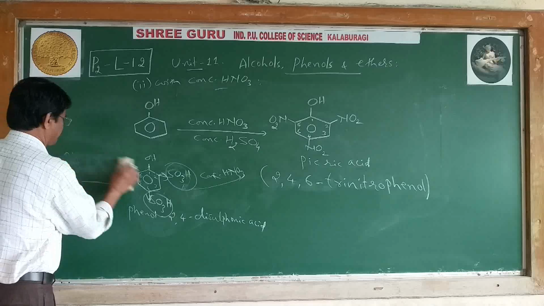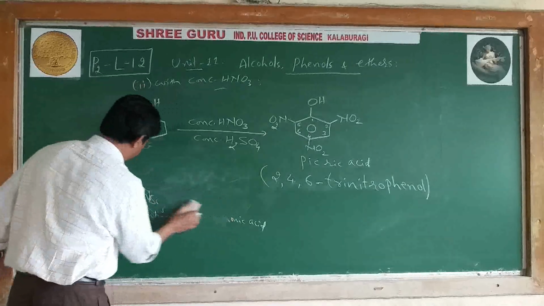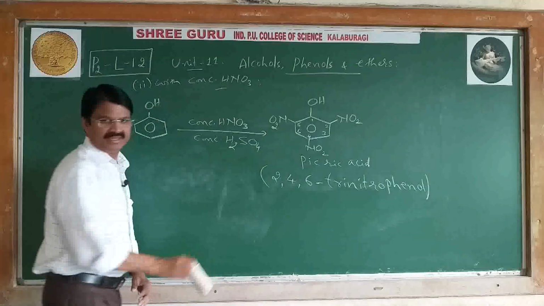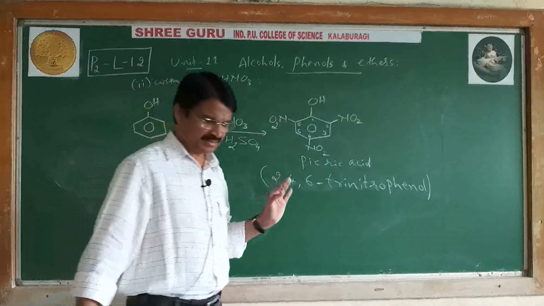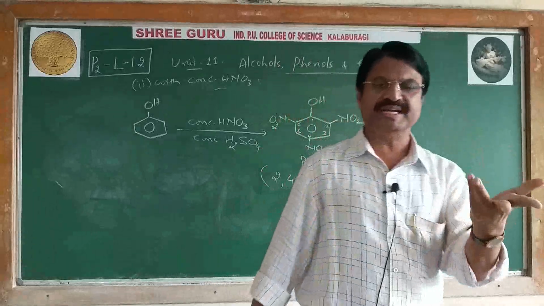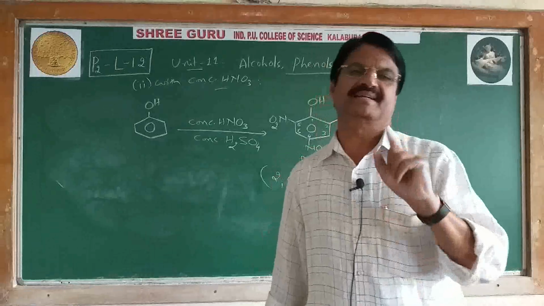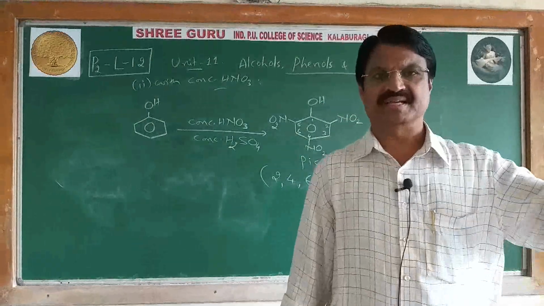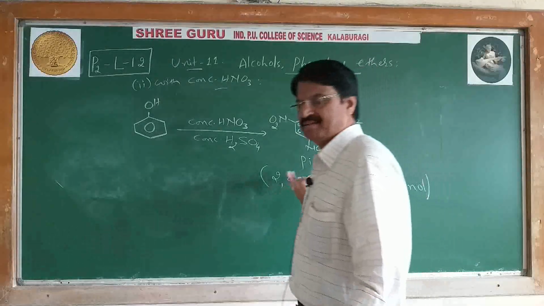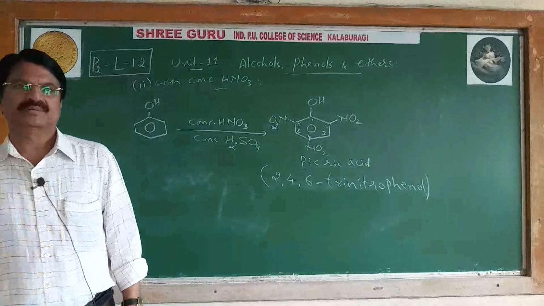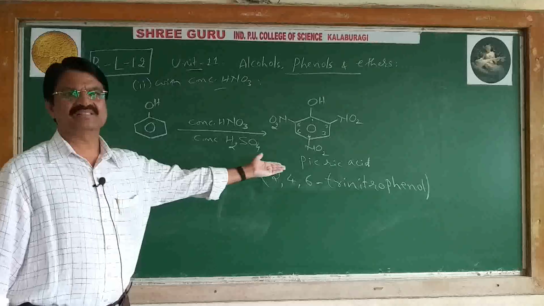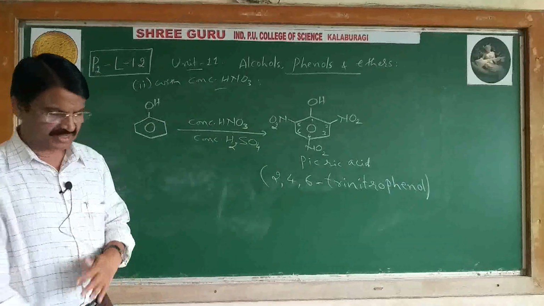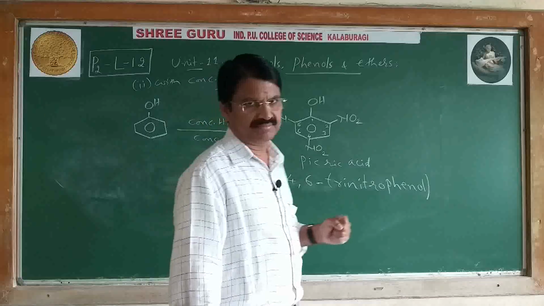Therefore, remember, to get a good yield of picric acid, what you have to do? First, phenol should be sulfonated, then it is nitrated. First step, sulfonation. Second step, nitration of phenol. So that it can give a higher yield of picric acid, or 2,4,6-trinitrophenol. So this completes nitration of phenol.